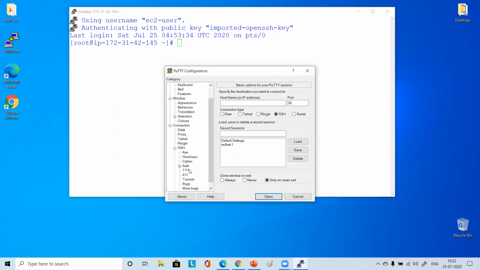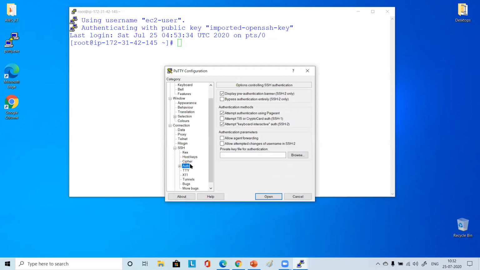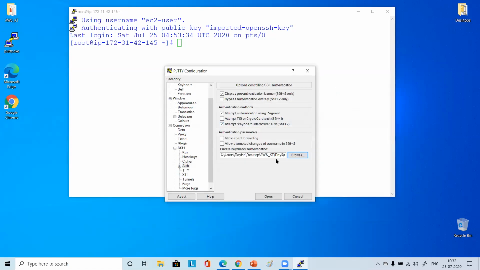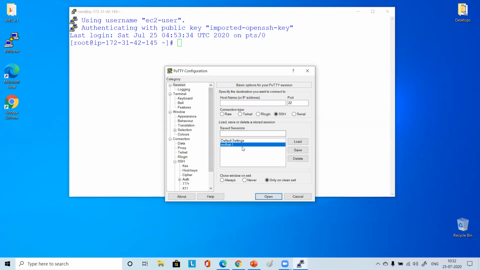So I had to load this. I had to go here, browse and find it. From day 5, I had to load it. So I created a fresh one, this one. Okay, clear?